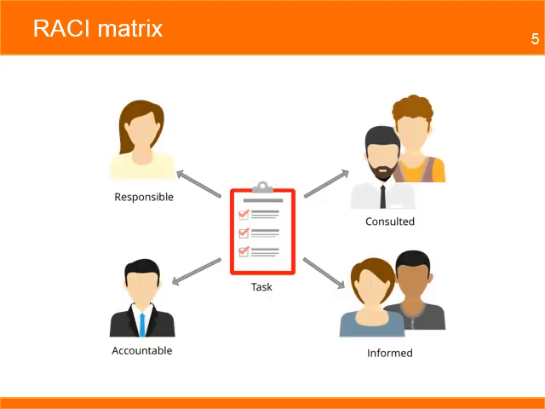A RACI matrix maps out the role each team member has in a specific task or deliverable. It also helps ensure no one is forgotten in the process. Each task or activity in the project has an owner who is responsible for completing the task and reporting on its status. There should be no task without an owner.